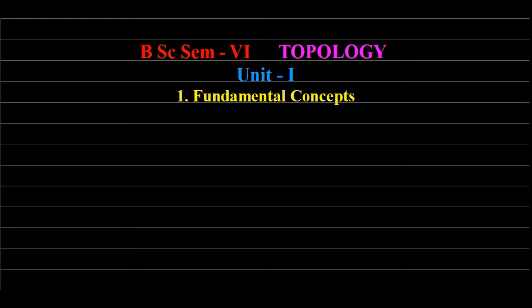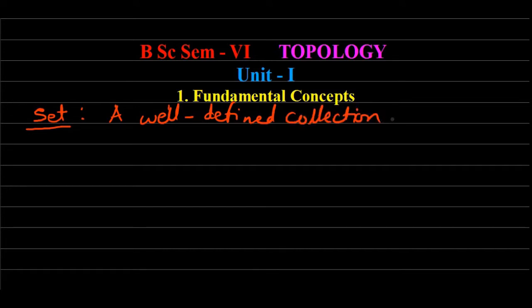Many times we have studied the set. How can the set be defined? We are very well aware of that. A set is nothing but a well-defined collection of objects. Okay, a set can be defined as a well-defined collection of objects.